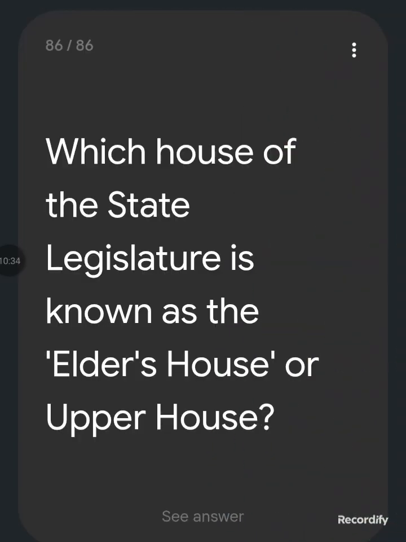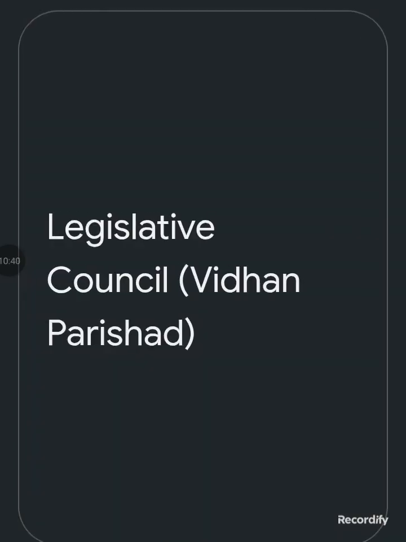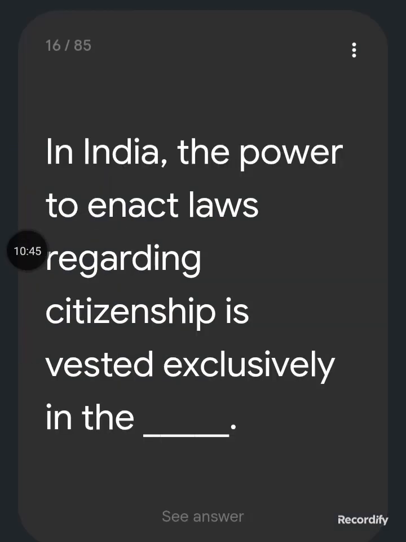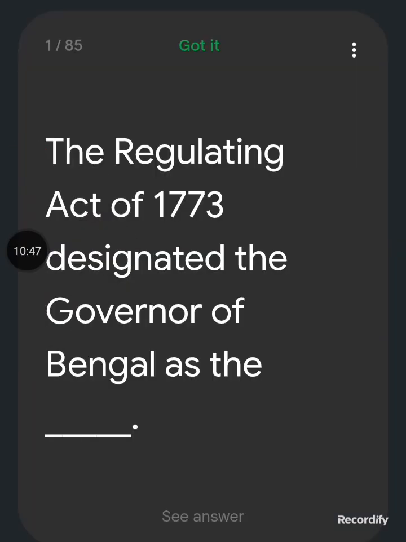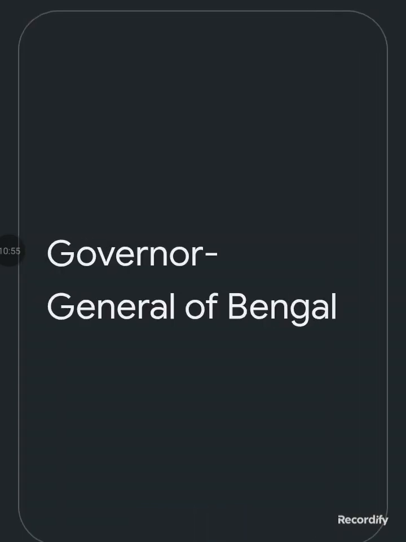Which house of the state legislature is known as the elder house or upper house, that is, the Legislative Council or Vidhan Parishad? The Regulating Act of 1773 designated the Governor of Bengal as the Governor General of Bengal.